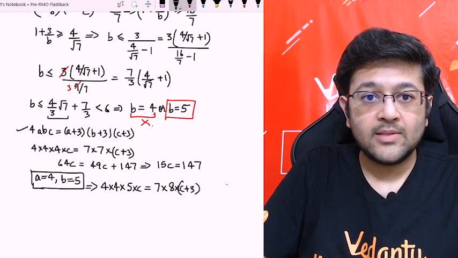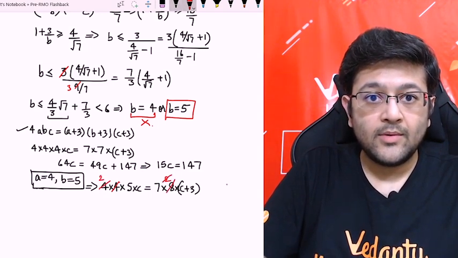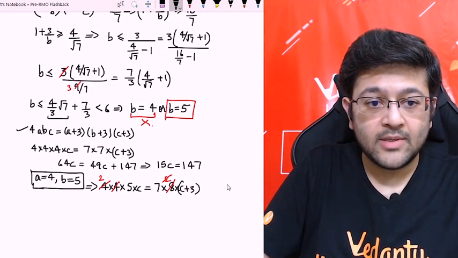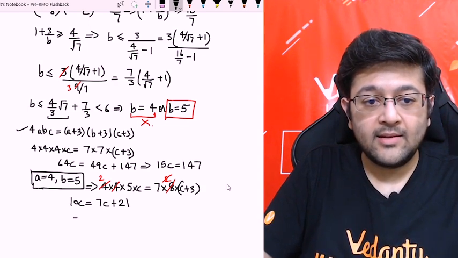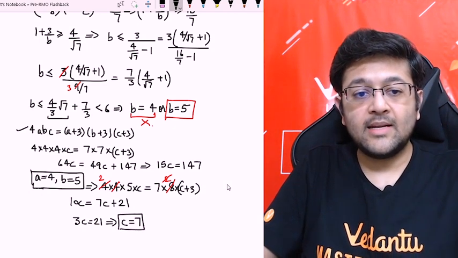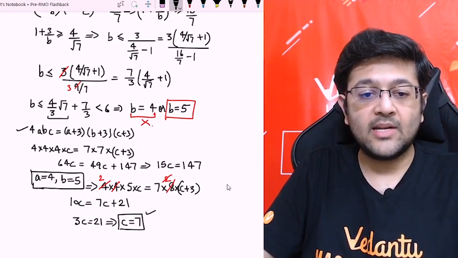Okay, so as you can see, 4 will get cancelled. 4 will cancel with 2 and 2 will cancel with 2. So 5 into 2, 10c is equal to 7c plus 21. So yes, I think this is fine. So 3c equal to 21, which will give me c as 7. So guys, that is the final case, that a is 4, b equal to 5 and c is 7, which is also satisfying our initial condition.